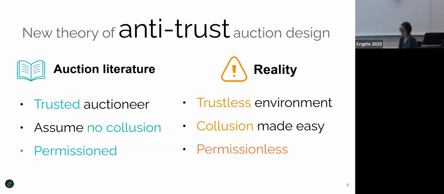Whereas in reality, as we have observed with like these Google auctions, the auctioneer is not necessarily honest. So it's actually a trustless environment. And in particular, the auctioneer is in an advantageous position. It can also collude with, like, let's say, some of the buyers or collude with the seller to its advantage. And the auction actually is not permissioned. It's actually a permissionless auction in the sense that it's open. Anyone can join, and you don't know a priori how many people will join or who will join. And this permissionless nature also allows the platform or some bidders to post fake bids.